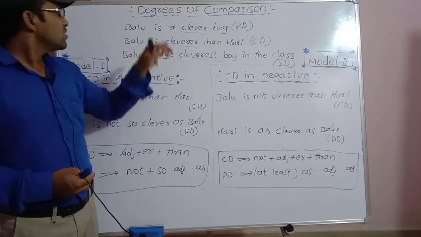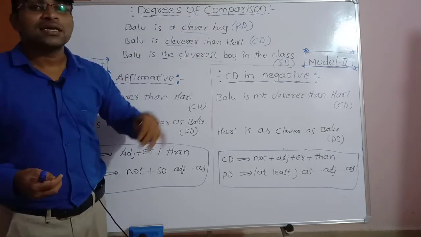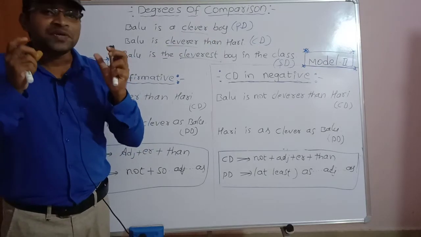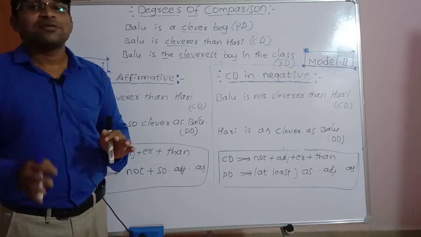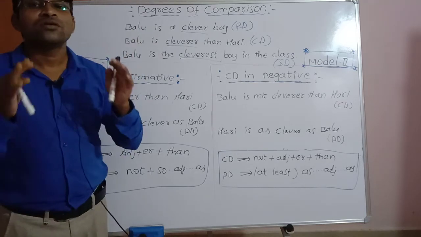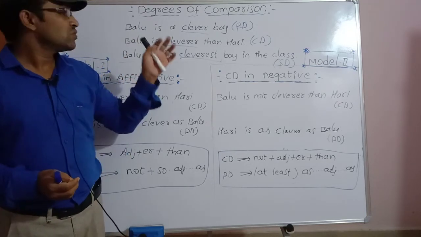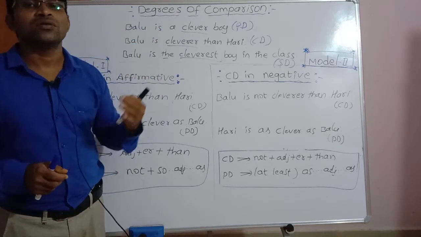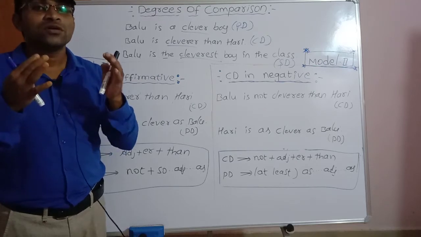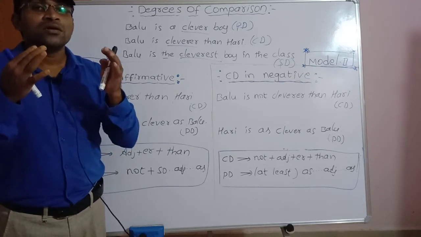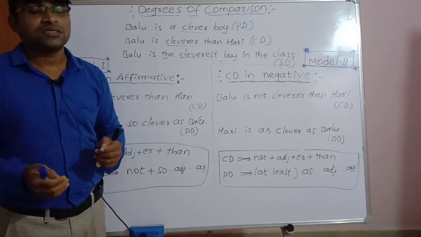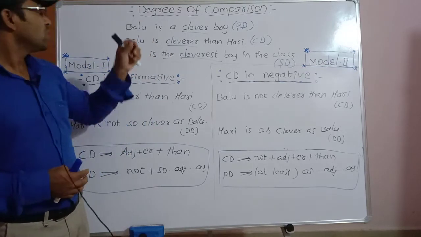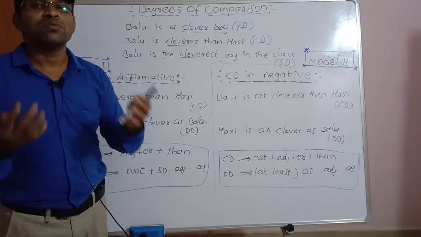The first one, Balu is a clever boy. Here the word clever merely describes the noun Balu. What kind of boy is Balu? He is a clever boy.